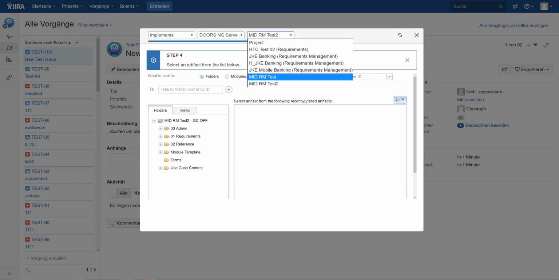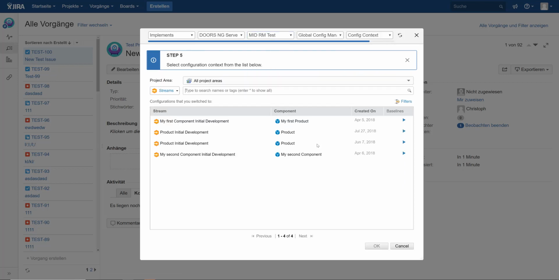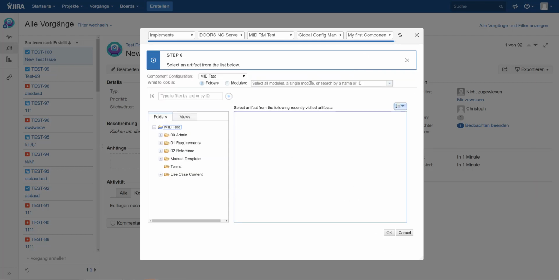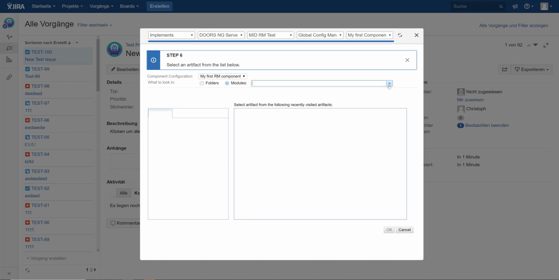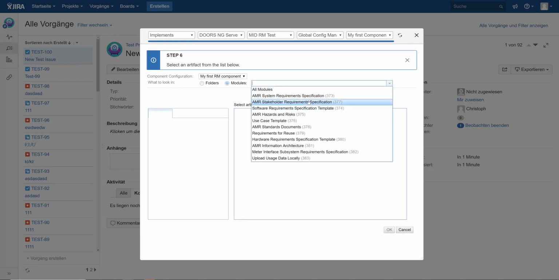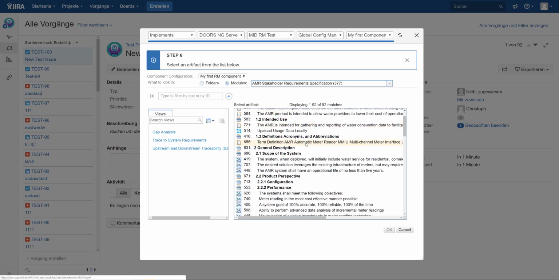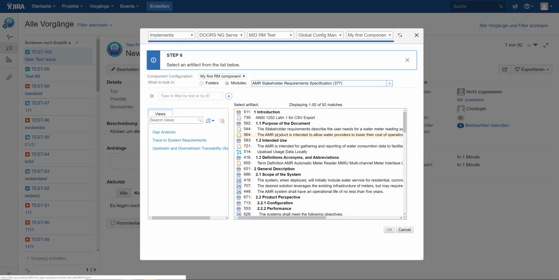But test is globally configured, and this means we first have to select a global configuration, and based on that global configuration we are directed to the artifact picker. We can select a module, for instance, and here let's link to 564 and add that link.